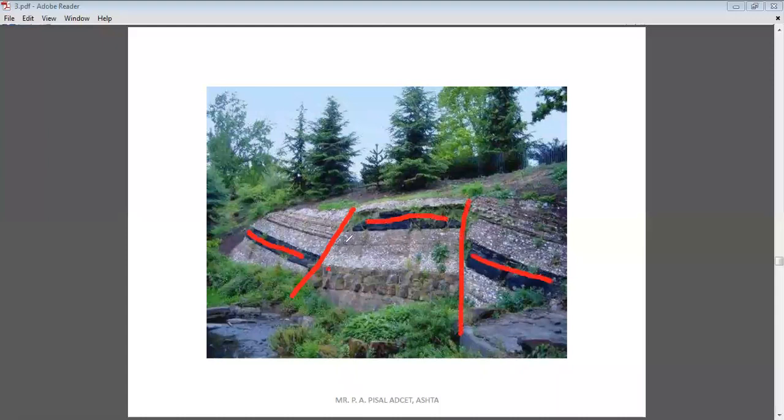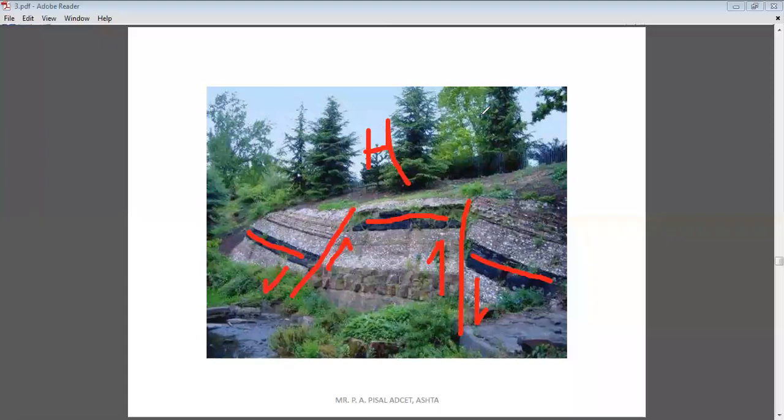The middle block is uplifted, and the adjacent blocks move in the downward direction. So which type of fault is this? This is the horst type of fault, where the middle block is uplifted and adjacent blocks move towards the downward direction.